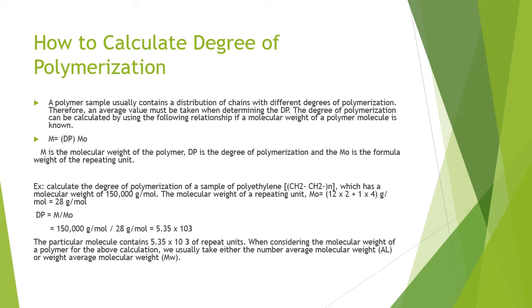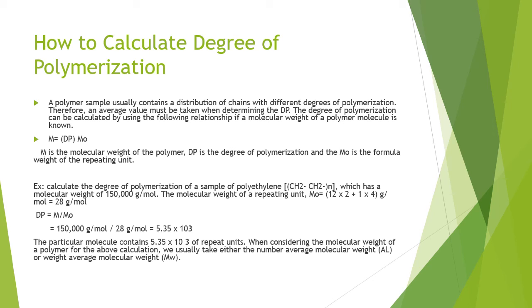Here we have shown an example which tells you how to calculate the degree of polymerization of a sample of polythene which has a molecular weight of 1,50,000 grams per mole. Now we will put the values in the formula. Here the molecular weight of the repeating unit M0 has been given as 28 grams per mole.